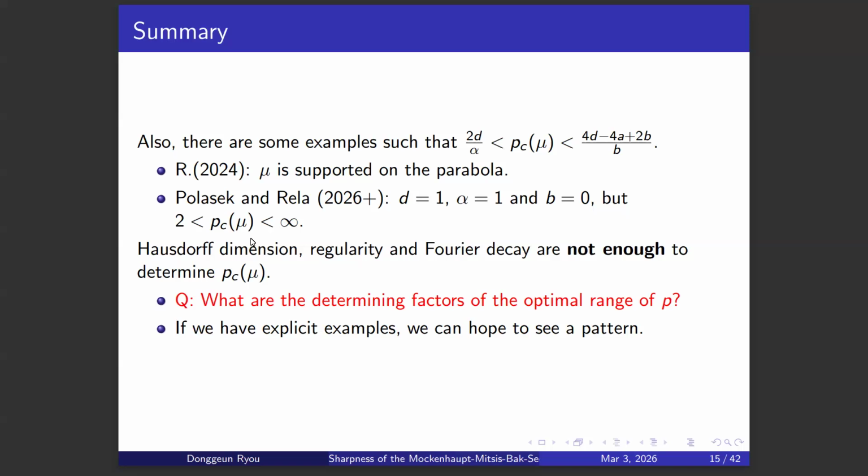So we don't know the full picture yet, but we have certain non-trivial examples. And what we found is an explicit example when this critical P can be as large as possible. So if we have more explicit examples, then we can hope to see a pattern there. And that will contribute to finding the determining factors for the critical P.